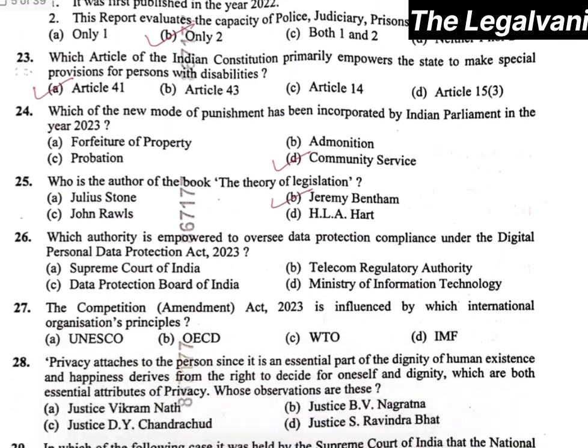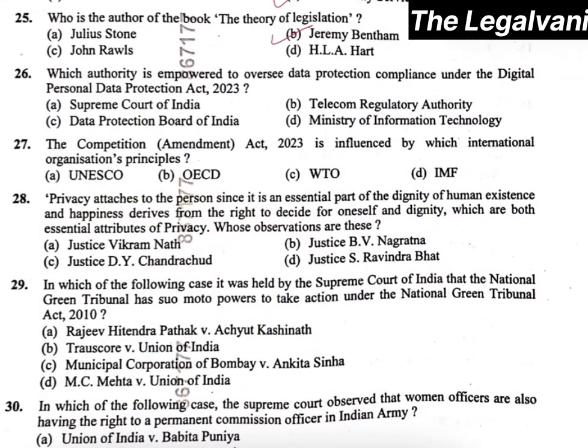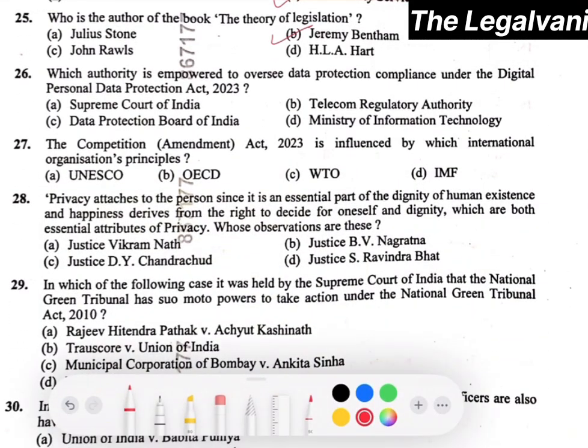Moving forward with question number 26. It says, which authority is empowered to oversee data protection compliance under the Digital Personal Data Protection Act 2023? Here the right answer will be option number C, that is Data Protection Board of India.